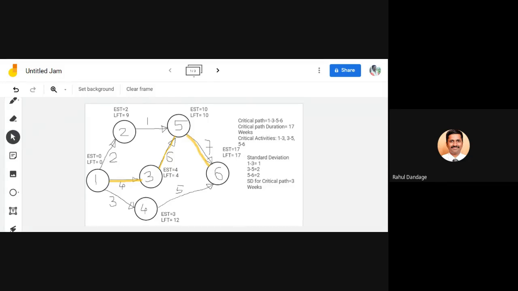Then if standard deviation for critical path is 3 weeks, the critical path duration is 17 weeks, and we are supposed to calculate for 20 weeks the probability. So we have to go for calculation of Z. So Z will be equal to 20 minus 17 divided by standard deviation of the critical path, that is 3.